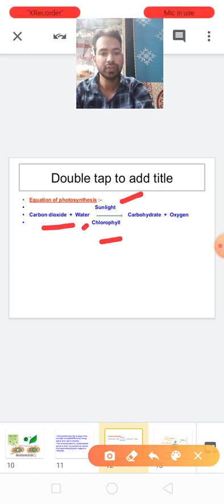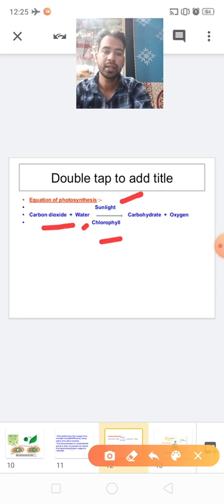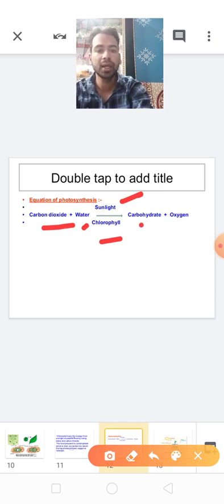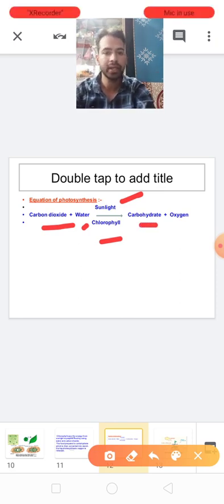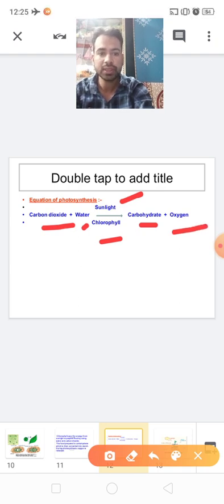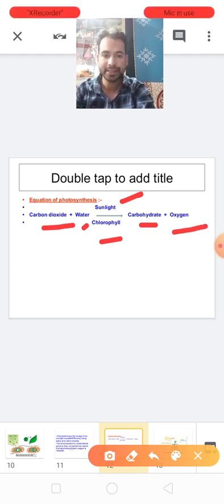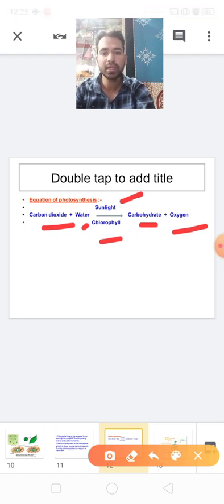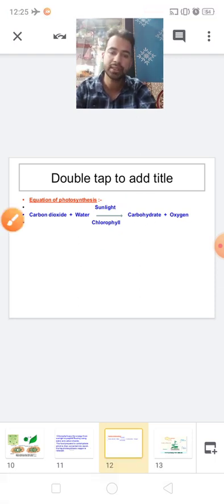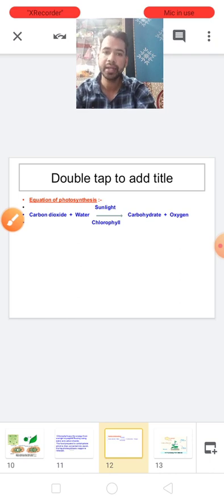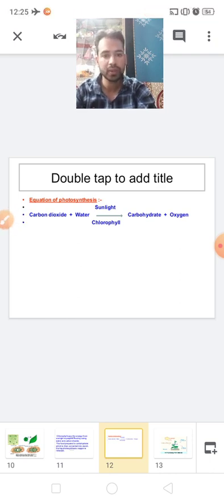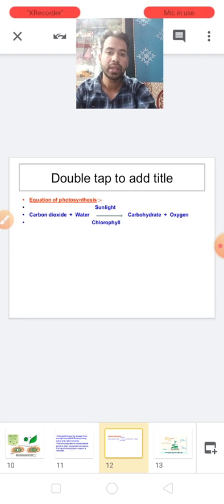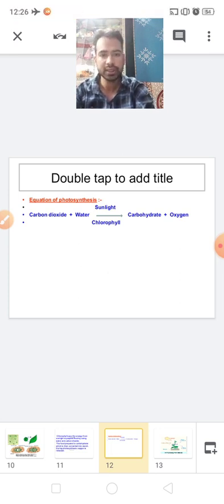By use of these four requirements, the plant synthesizes carbohydrate, and in this process oxygen is also released. So that is the equation of photosynthesis: carbon dioxide plus water, arrow, and in the presence of sunlight and chlorophyll, they produce carbohydrate and oxygen.